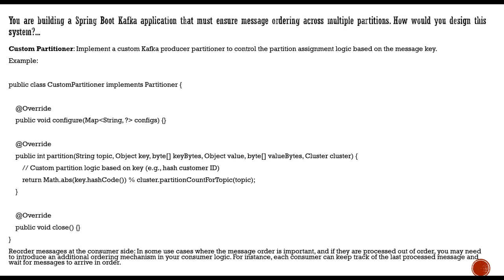Now in some cases where message order is important, if they are processed out of order, you may need to introduce certain additional ordering mechanisms in your consumer logic. For instance, each consumer can keep track of the last message which was processed and wait for the next message to arrive in order, basically. So that's how we deal with it.